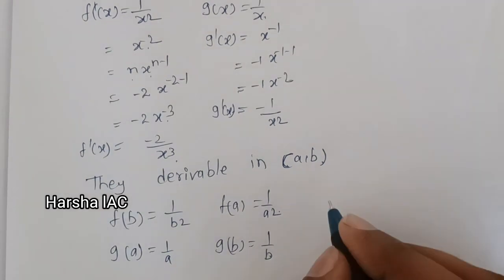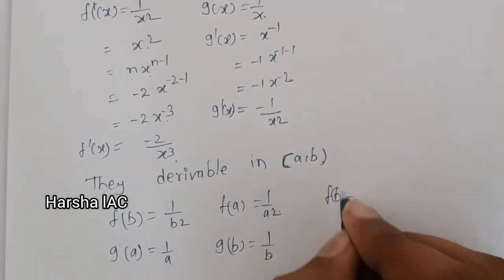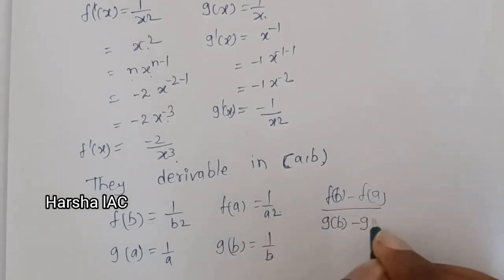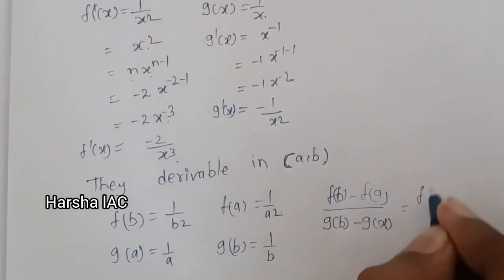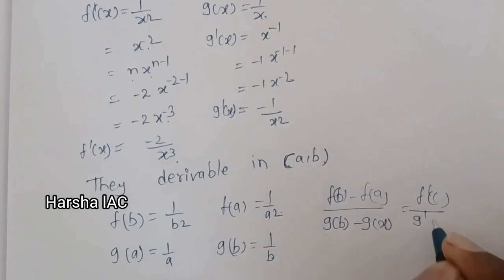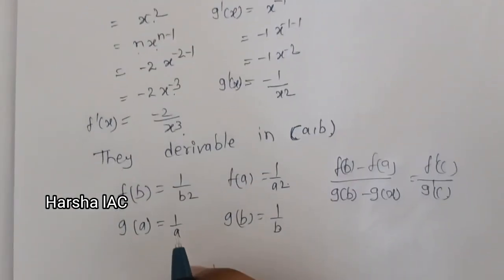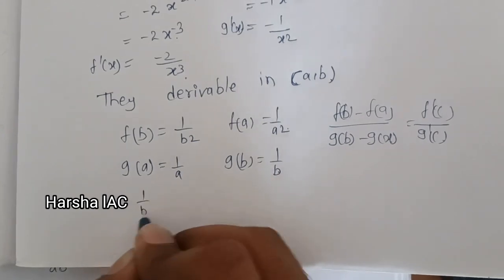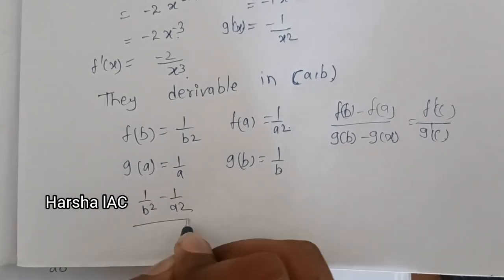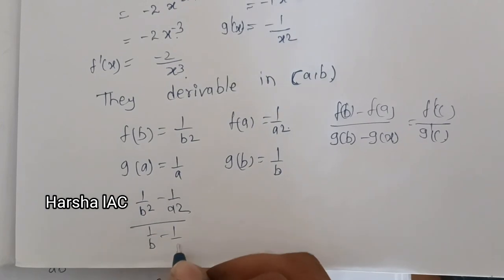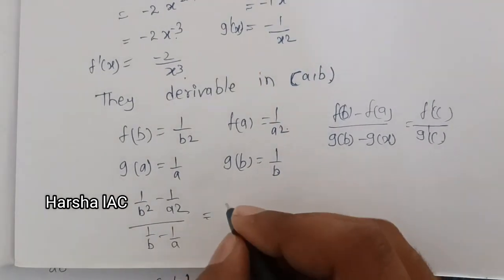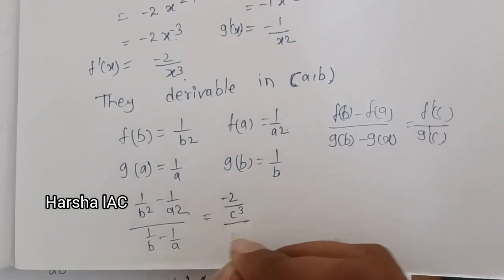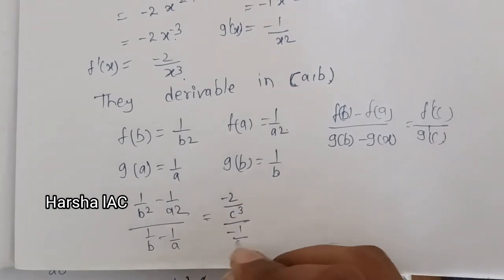We know the formula: (f(b) minus f(a)) by (g(b) minus g(a)) is equal to f dash c by g dash c, by using the Cauchy mean value theorem. Let's substitute the values: (1/b² minus 1/a²) by (1/b minus 1/a) equals the differentiation of the functions, minus 2 by c cube and minus 1 by c square.